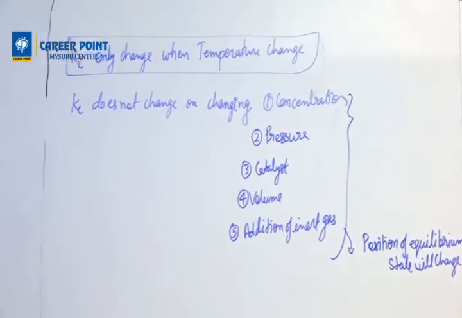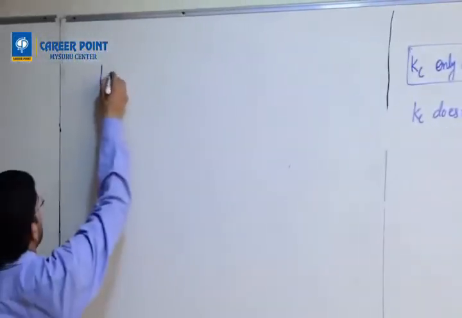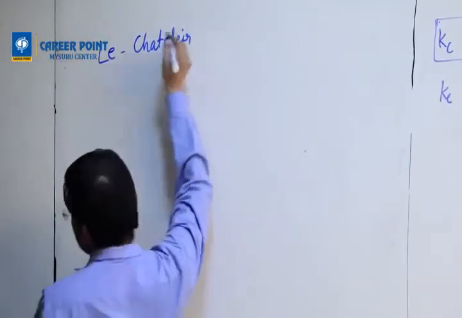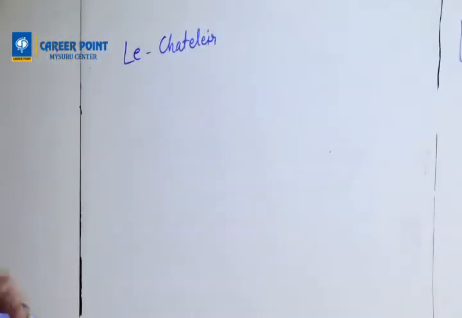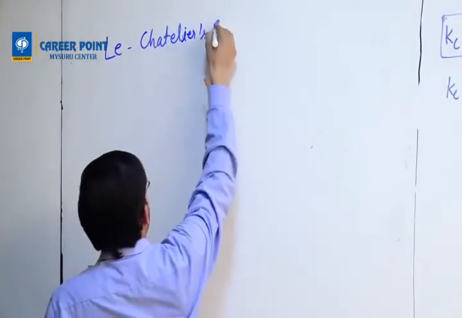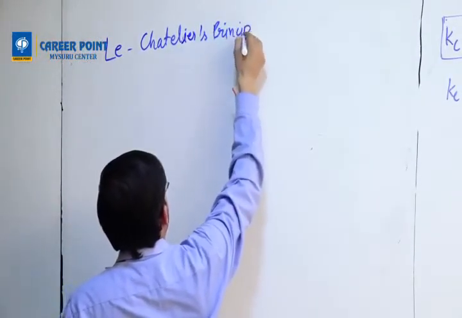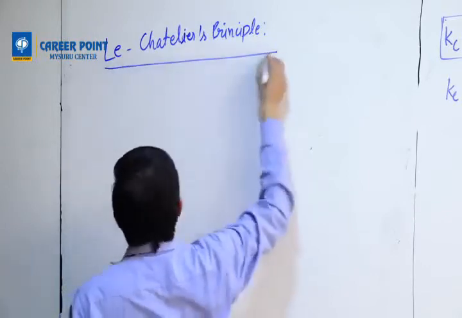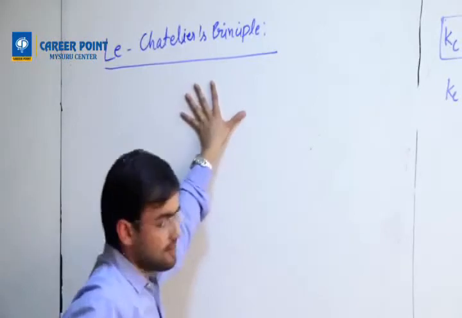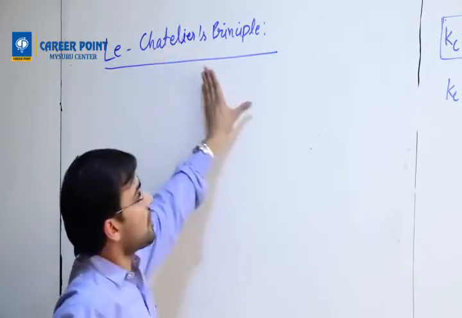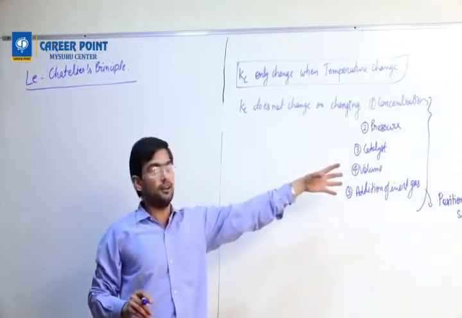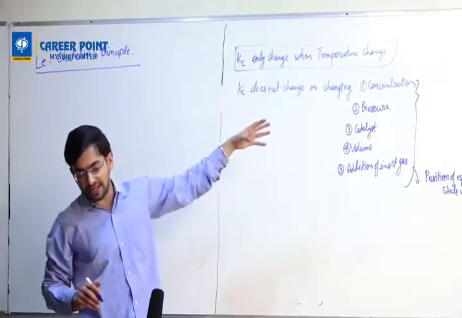For that, there is another concept which is known as Le Chatelier principle. This will talk about how, on changing pressure, temperature, volume, the equilibrium state is achieved.